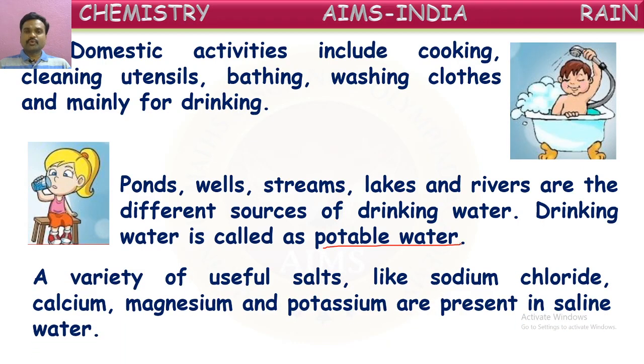A variety of usable salts like sodium chloride, calcium, magnesium and even potassium are present in saline water. Saline water means the water which contains small quantities of salts. We say mineral water. We often buy mineral water bottles at the shops. What does mineral mean in that? Mineral means salts. Salts like sodium chloride and the salts of calcium, magnesium, potassium. These will be existing in the drinking water in small quantities.